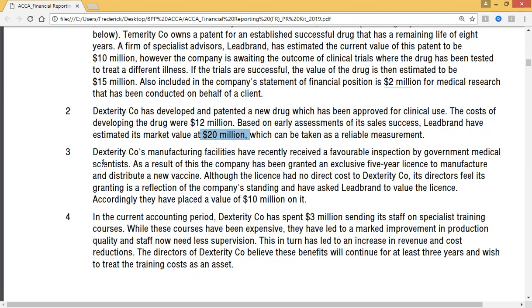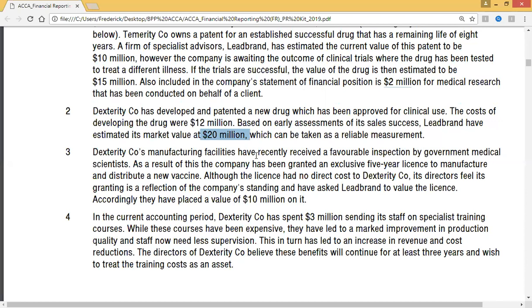Point 3. The company's manufacturing facility has recently received a favorable inspection by government medical scientists. As a result of this, the company has been granted an exclusive 5-year license to manufacture and distribute a new vaccine. Wow, a new vaccine. If it's for COVID-19, they should capture it fast. They should record it.